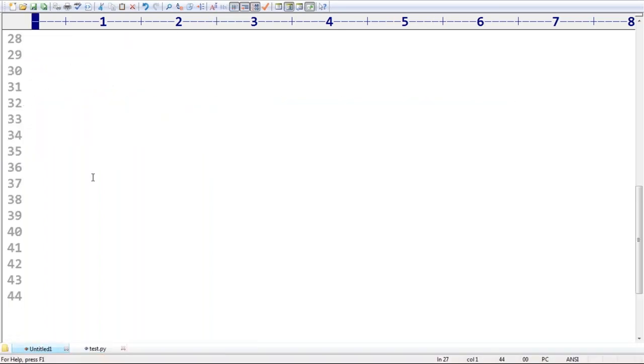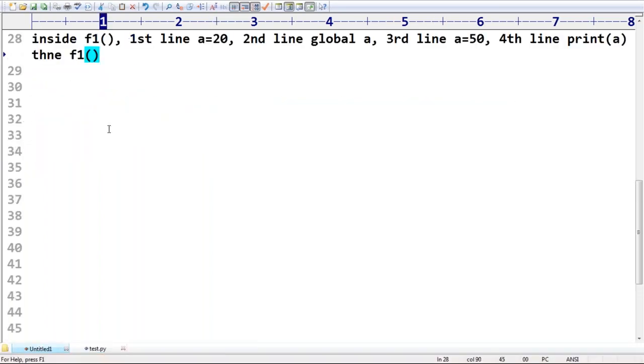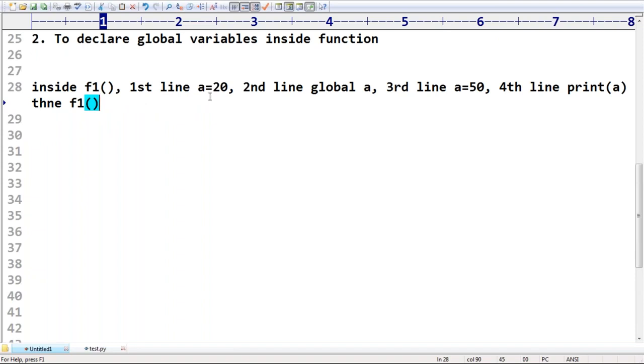Just have a look once, sir. Inside F1, the first line is A is equal to 20. The second line is global A. The third line is A is equal to 50. The fourth line is print A. Then which A by default is going to come, sir?